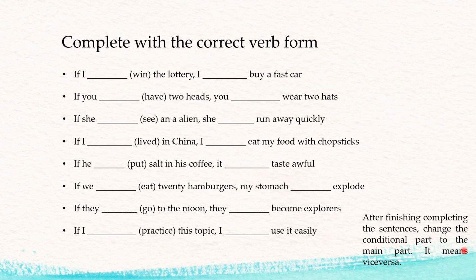Now, here you have to complete with the correct verb form. If I win the lottery, I buy a fast car. If you have two heads, you wear two hats. If she see an alien, she run away quickly.